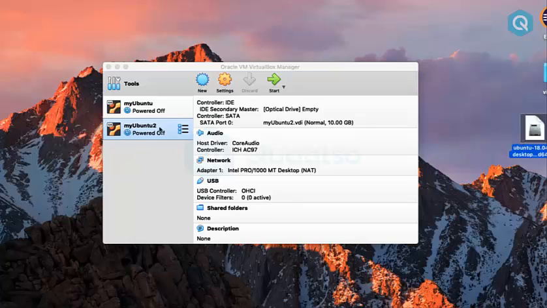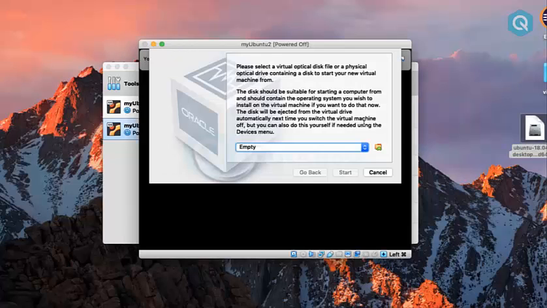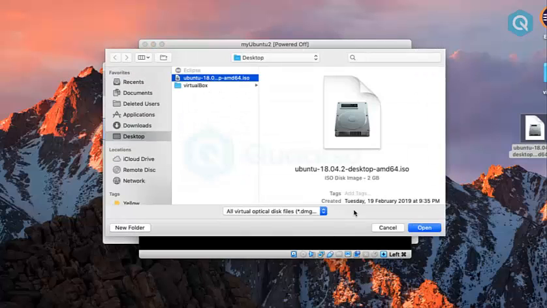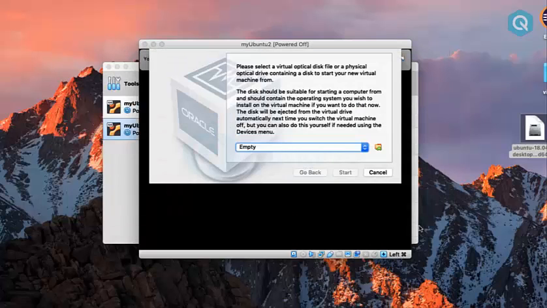Now I'm going to start the installation of Ubuntu on my virtual machine. So select the virtual machine on which you want to do the installation and click on Start. Once you start, it will ask for the image file, or ISO image file. Select the location where you have stored your Ubuntu ISO file, select it and click on Open. Now click on the Start button.